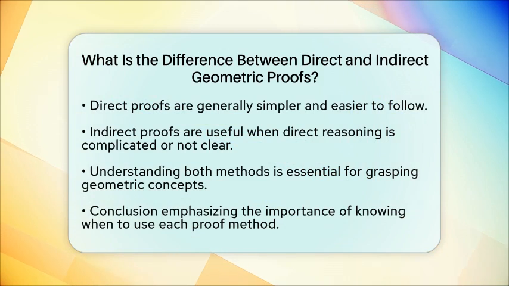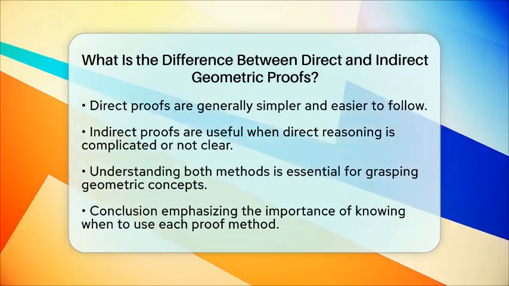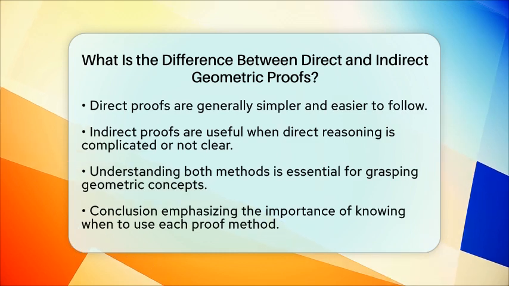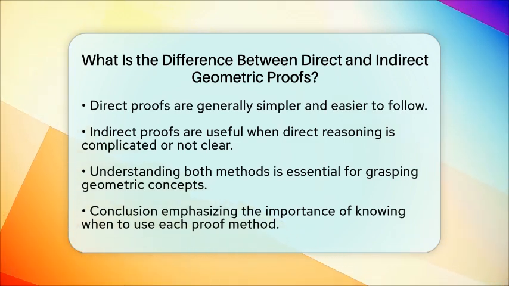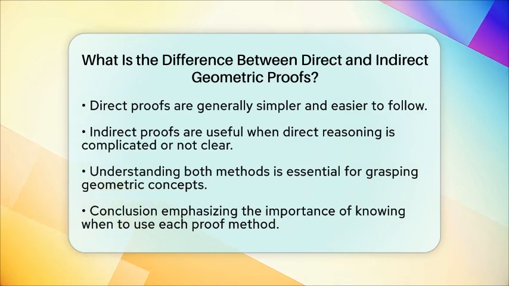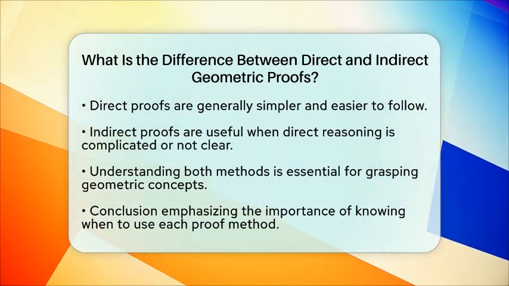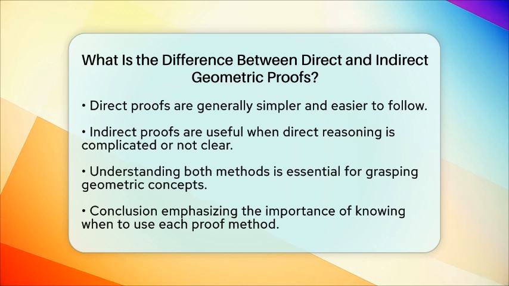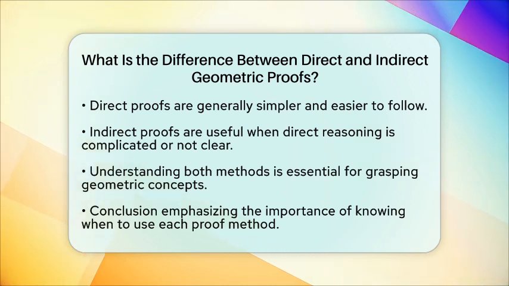Understanding both methods is essential for grasping how geometric concepts like shapes, angles, triangles, circles, and polygons are logically connected and proven. In summary, both direct and indirect proofs are important tools in geometry. Knowing when to use each method can make a big difference in how you approach problems. Whether you are proving the congruence of triangles or the properties of circles, these methods will serve you well in your geometric journey.